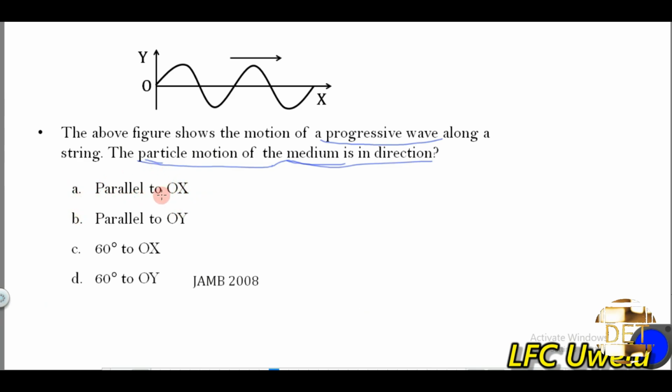So A is parallel to OX. Is it going to move parallel to OX? That's wrong. Parallel to OY. Is it going to move parallel to OY? Yes. It's just going to move up and down, up and down. There is no permanent displacement from that particular position. So the correct answer is parallel to OY. The figure above shows the motion of a progressive wave along a string. The particle motion of the medium is in the direction parallel to what? OY, which is what you've seen.